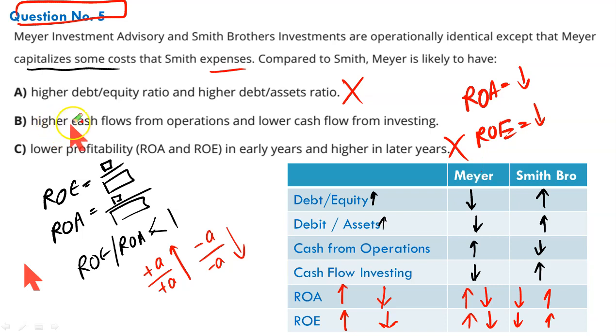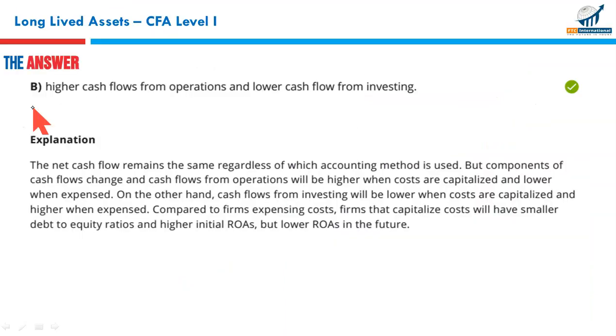B, Mayers will have higher cash flows from operations. Yes. And lower cash flow from investing. Yes. Why? Because he is capitalizing this cost, so he will consider it as an investing outflow. His operating cash flows would be higher, investing lower. This would be reverse for Smith, because he is expensing them, so his operating cash flows would be lower, investing cash flows would be higher. So that makes B your correct option, and B it is.